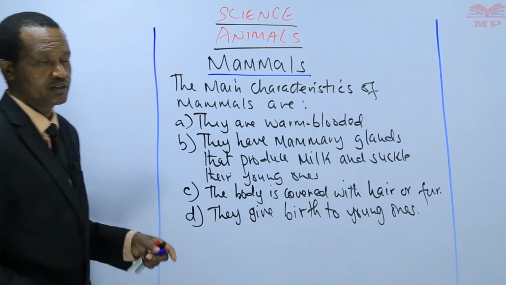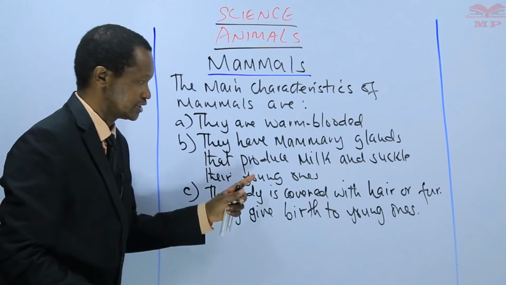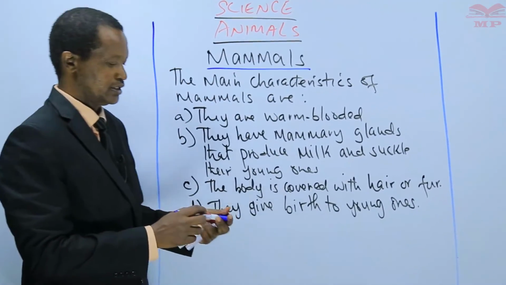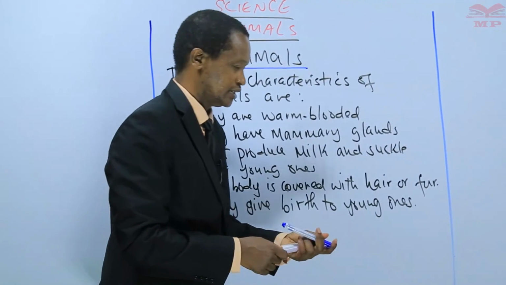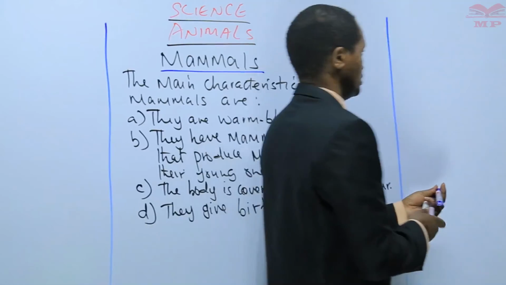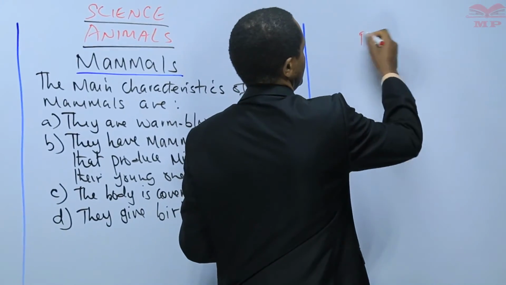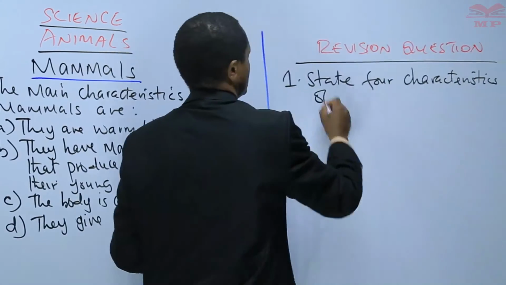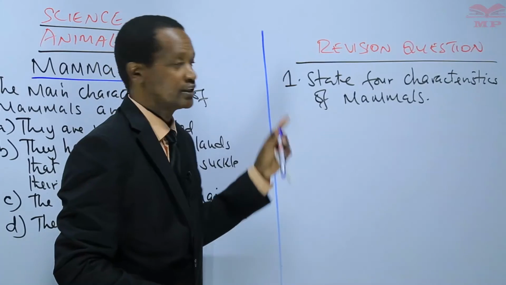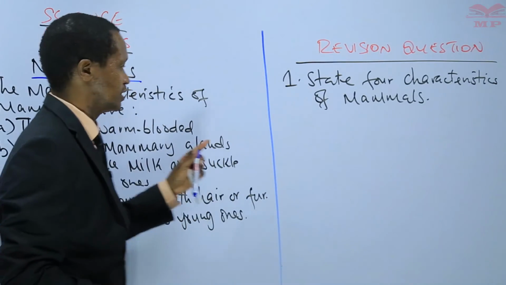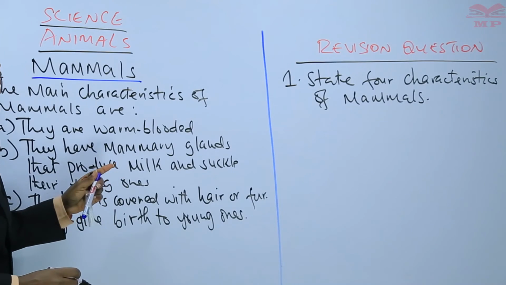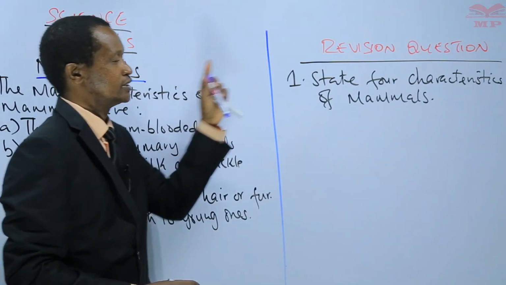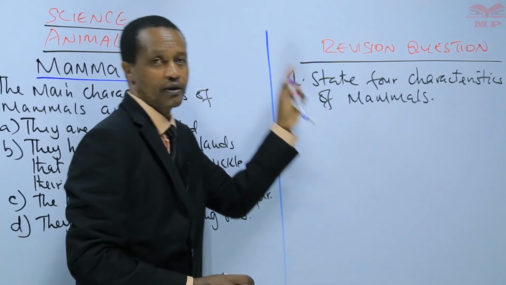So today, learners, we've studied the characteristics of mammals. I want you to go through this lesson again, then you answer this revision question. This is your today's revision. State 4 characteristics of mammals. Go through the lesson, then close your book. After closing your book, answer this revision question. State 4 characteristics of mammals.